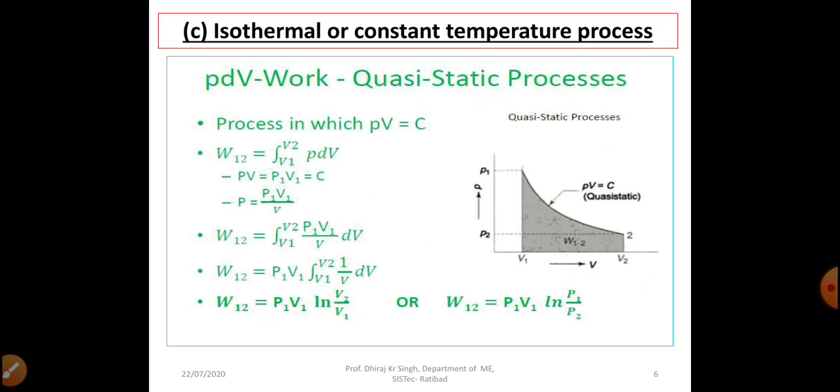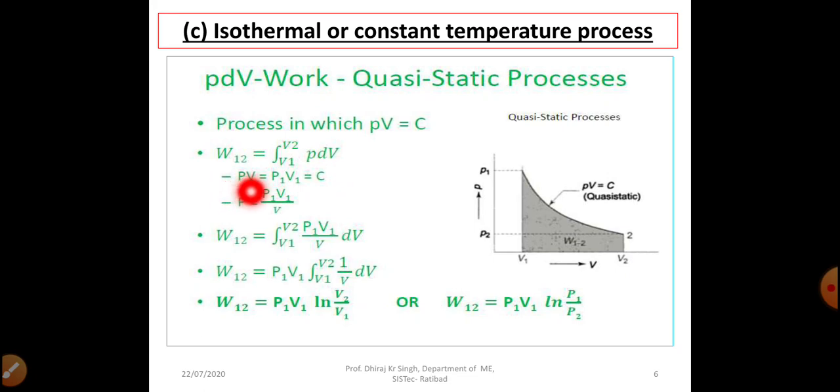So we can see very easily that PdV work applies to quasi-static processes. All these processes are very slow processes. So whether it is a constant volume process, constant pressure process, or constant temperature process, all these are quasi-static processes. Here we see the process in which PV equal to constant, that means our temperature is constant. So W12 equal to integral from lower limit V1 to upper limit V2 of P dV. This is the sign of integral, this is not minus, right?